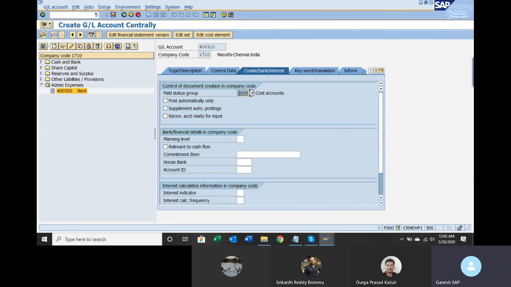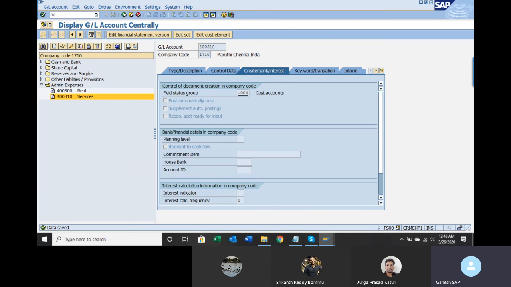For all expenses, let us use G004. All types of expenses, let us use G004. All balance sheet accounts, if you wanted to use G001, you can use it. You can select based on the GL nature. Save it.